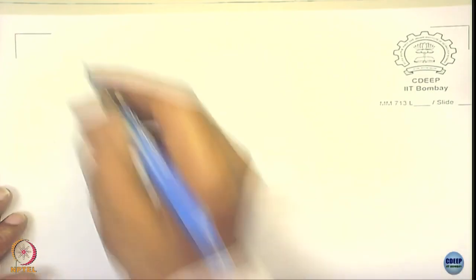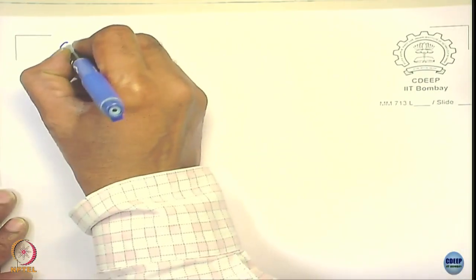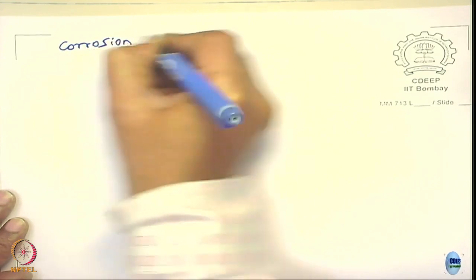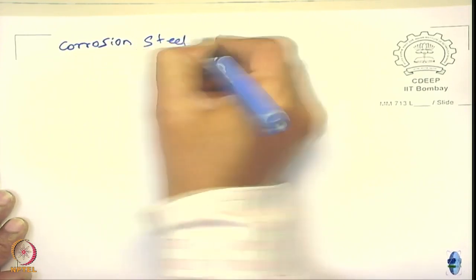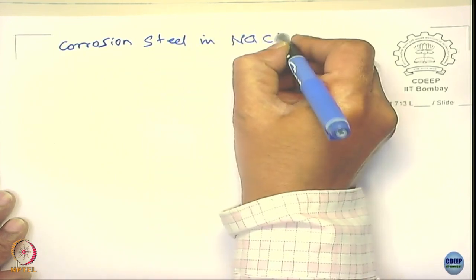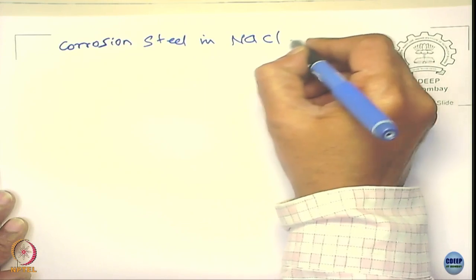Look at the case of corrosion of steel in NaCl solution.